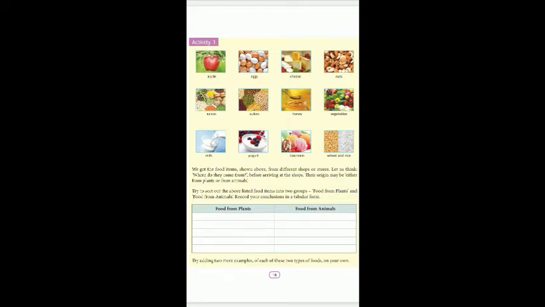Pulses from plants. Honey from honeybees. Okay, so it's an animal product. Vegetables from the plants. Milk from animals. Yogurt is also from animals. Ice cream from animals. And wheat and rice from plants. So, this is how you are going to categorize them.